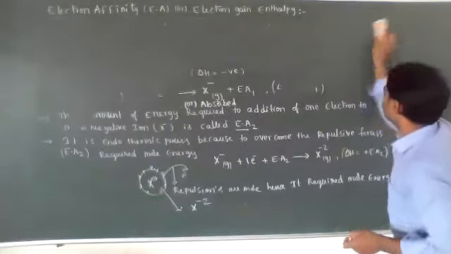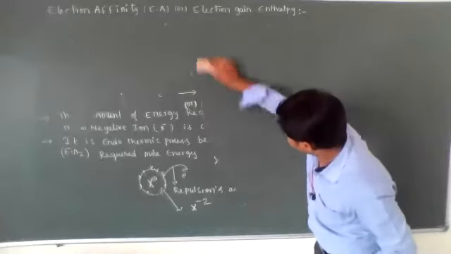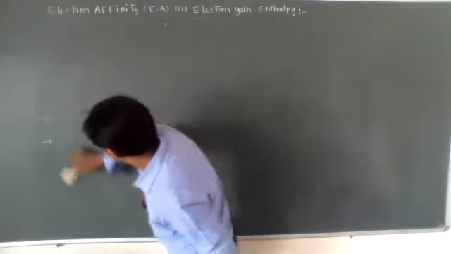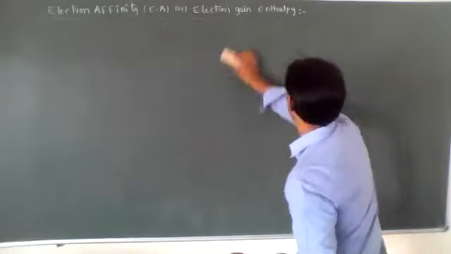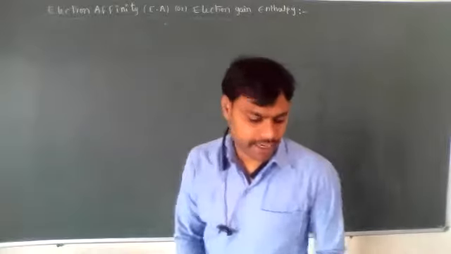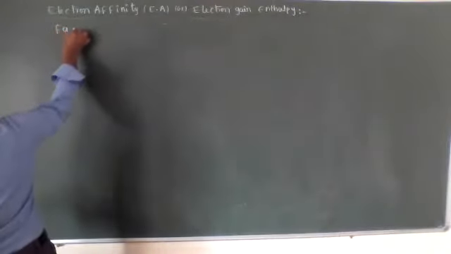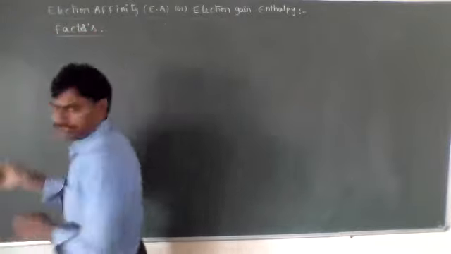Okay, let's listen carefully. Important factors. What are the important factors?